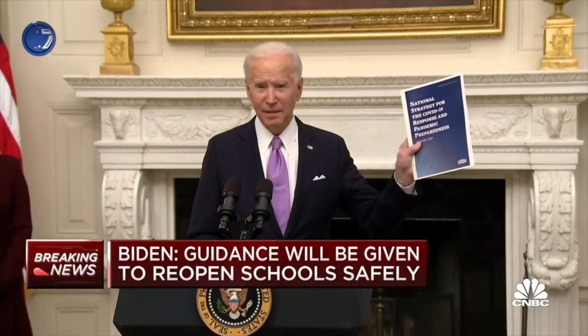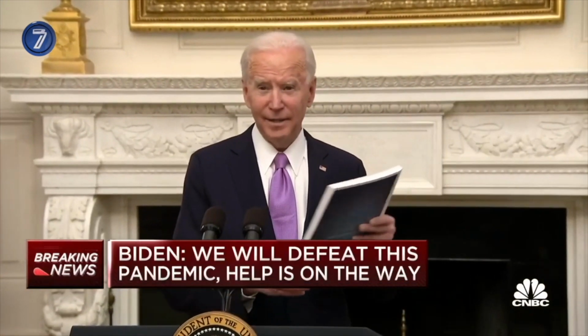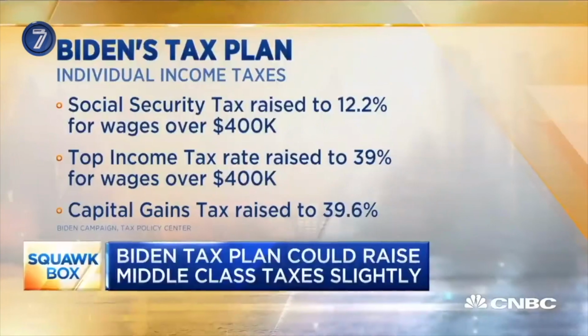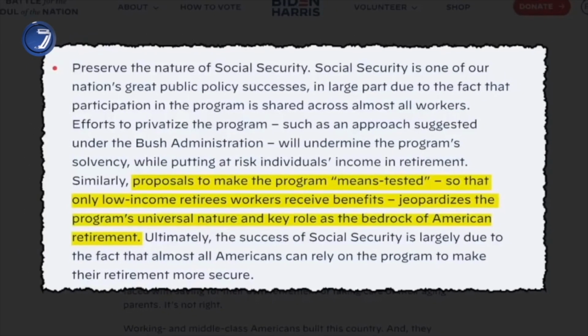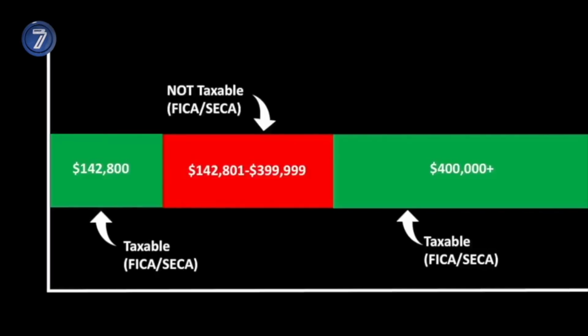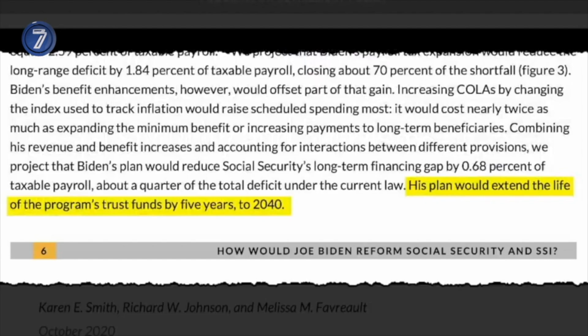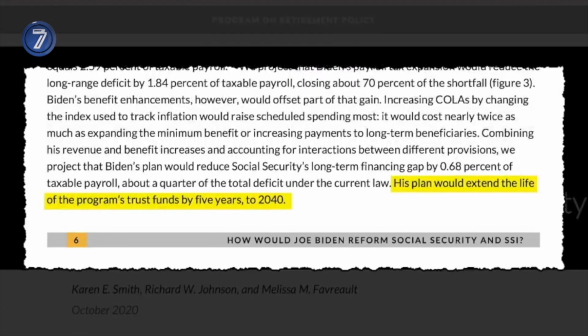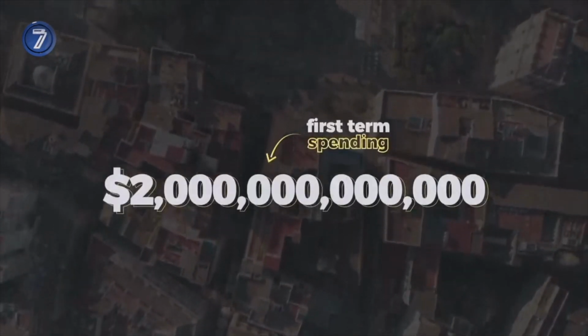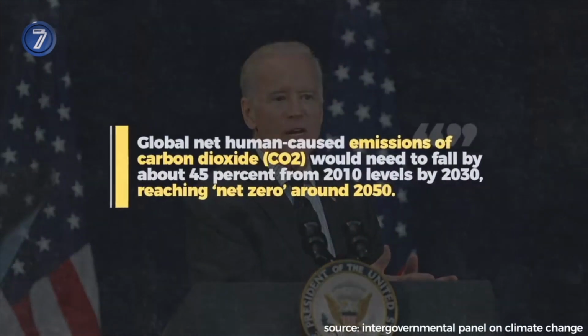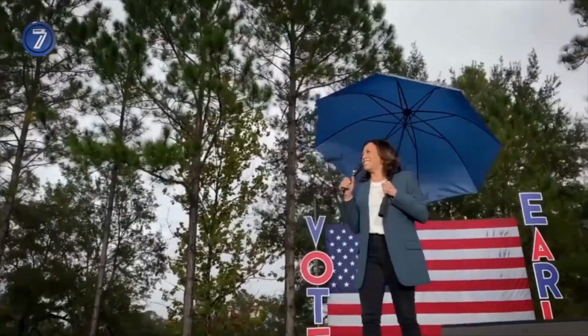Here are the main points of Joe Biden's program. Massive investment to stop the COVID-19. The plan. This is the plan. You can go online and get it. Increasing taxes for the wealthy, financing of health and pension system on the high incomes, increase the tax rate on corporate profits, reinforcement of social assistance to finance studies, devotion of $2,000 billion to the fight against global warming. All these elements indicate that Biden has a strong, promising program that, if followed and executed efficiently, will lead not only America but the world into an all-inclusive, prosperous future.